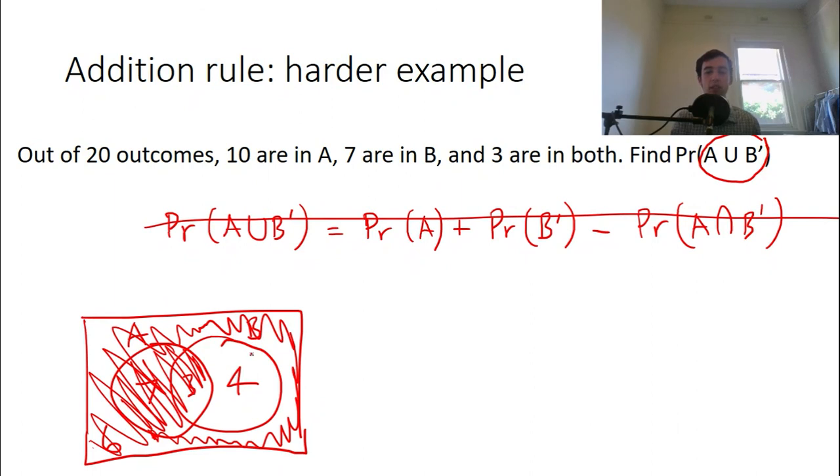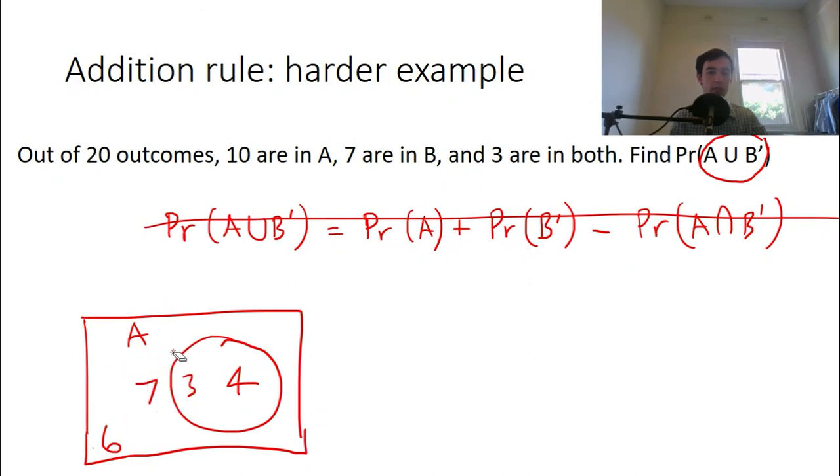So A union not B is everything except for the 4. So that would be just the 7, the 3, and the 6. So 7 plus 3 is 10, plus 6 is 16. 16 over 20.